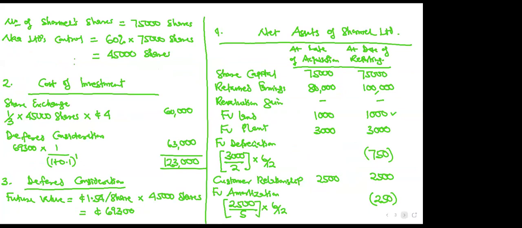Now, the cost of investment doesn't affect P&L. It affects the statement of financial position. We'll see it in our next lesson. Deferred consideration doesn't affect P&L. But then when you go into the net assets, the incomes and expenses there, apart from the first three, which is automatic, now you look at the incomes and expenses there.